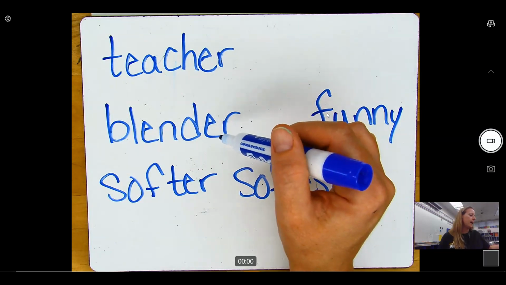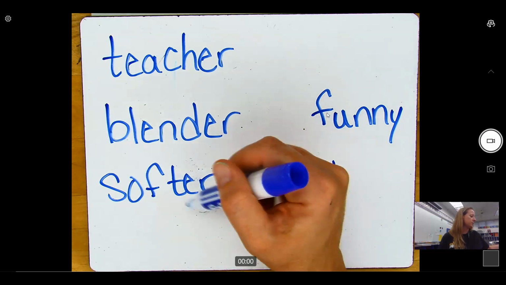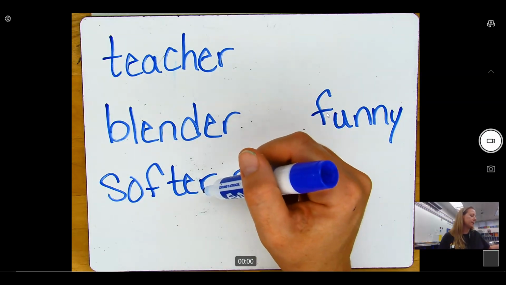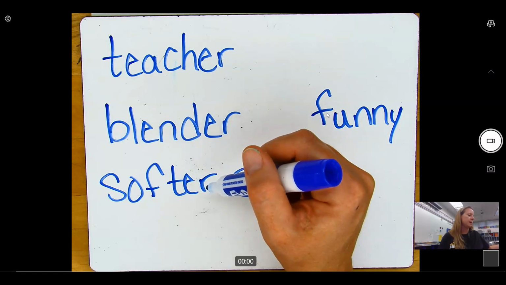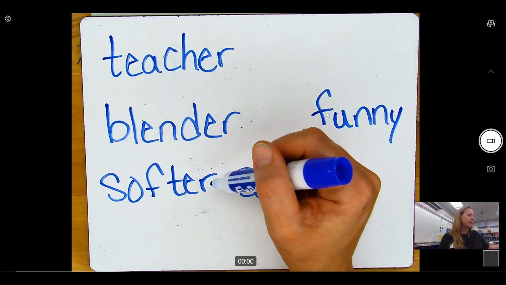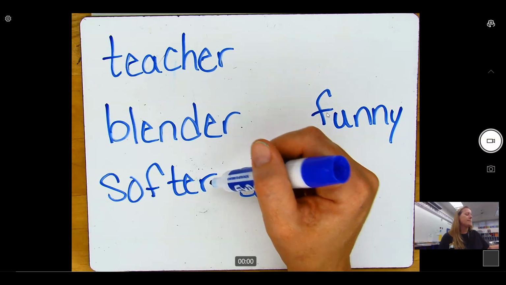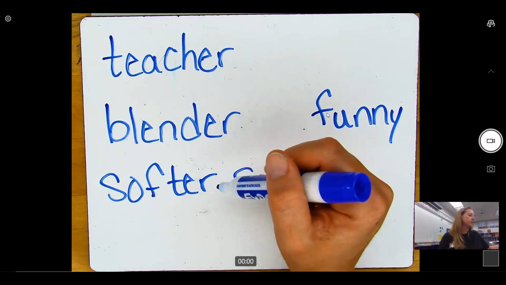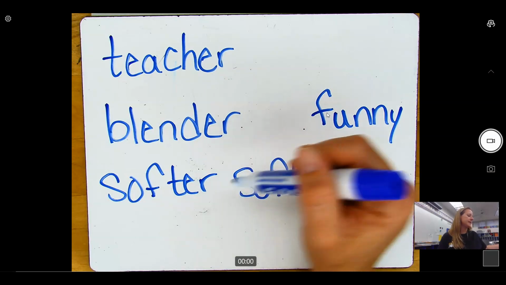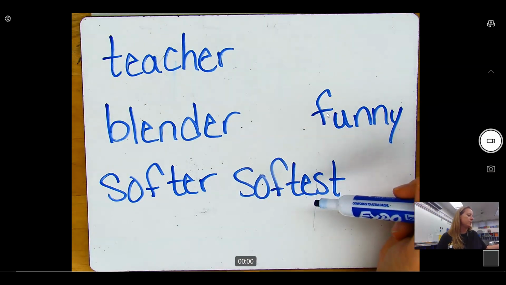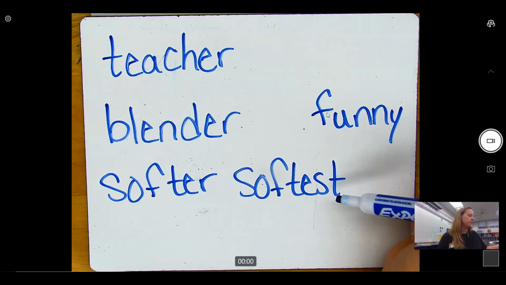Okay, what about suffix ER on this word? This suffix has a different meaning here. What do you think that might be? If I say softer, it means more soft. Okay, what about suffix EST when it's added to the word soft? Okay, so the most soft.